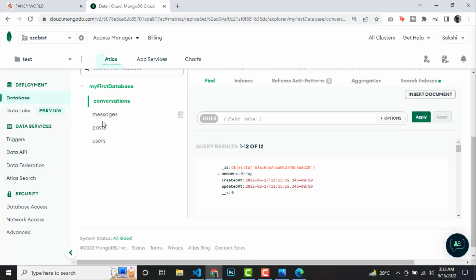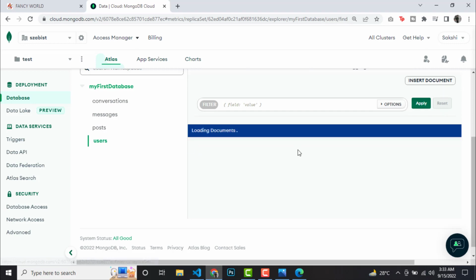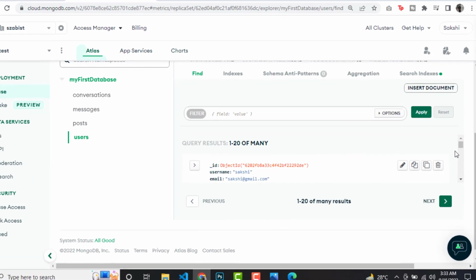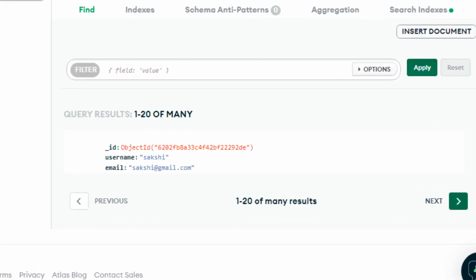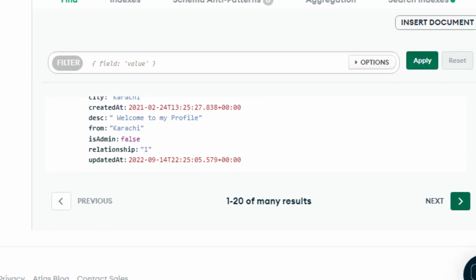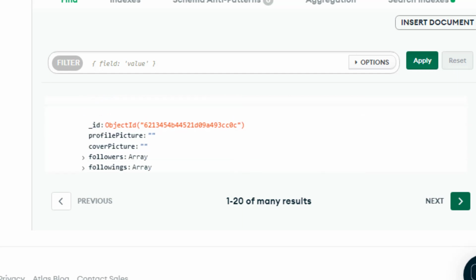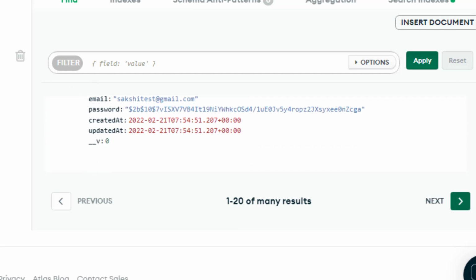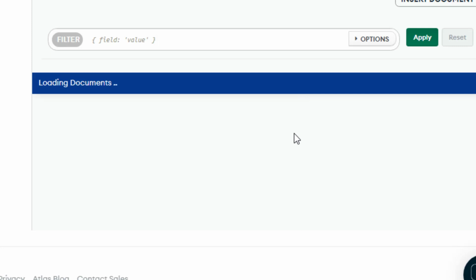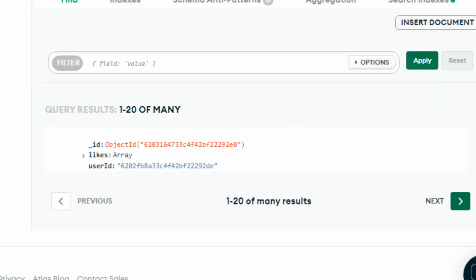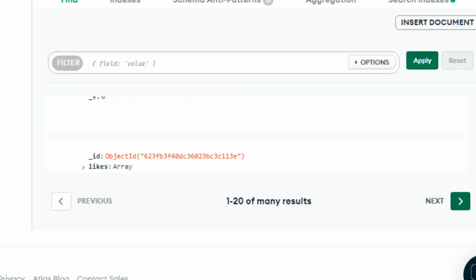So finally, let's look into our database, which is a cloud database. It's on MongoDB Atlas, and here you will see that sensitive information like user's password is stored with encryption, and you will only see hash value. So it's good for security purposes, that even if someone breaks into the database, he will not be able to guess the password because it's a hash value.